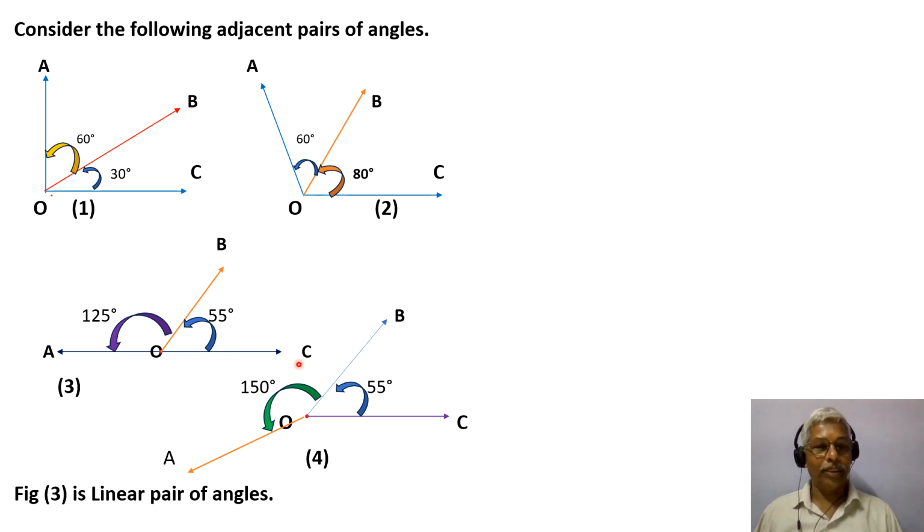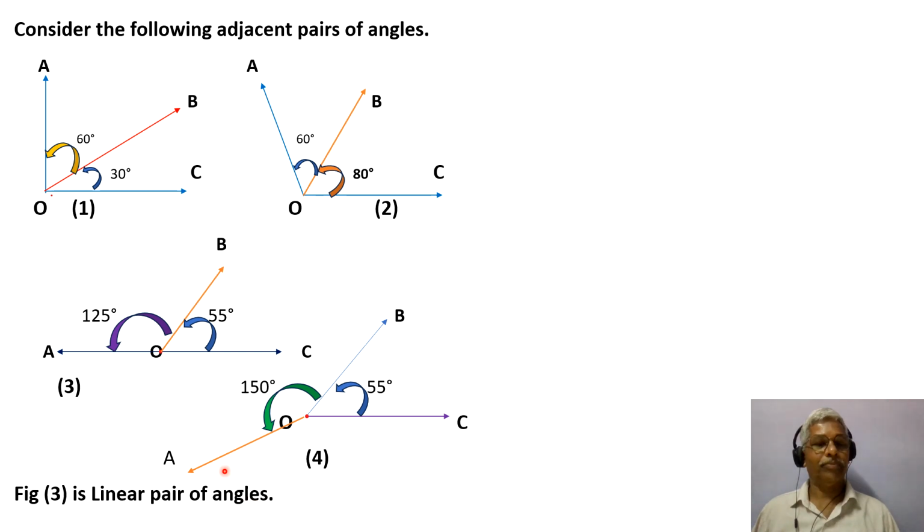This is a straight line. And figure 4, again the same thing: OA, OB, OC, angles formed are AOB and BOC. Here the addition of these two angles, 150 plus 55, is 205. So this is not 180. So you can see figure 3 is a linear pair of angles. All these are adjacent angles, but this is a linear pair of angles. Got a clear idea of what a linear pair of angles is.